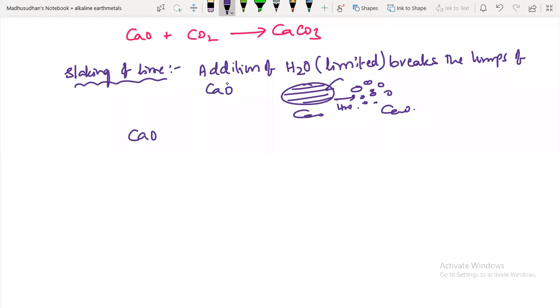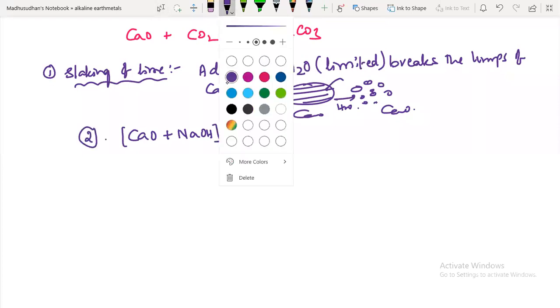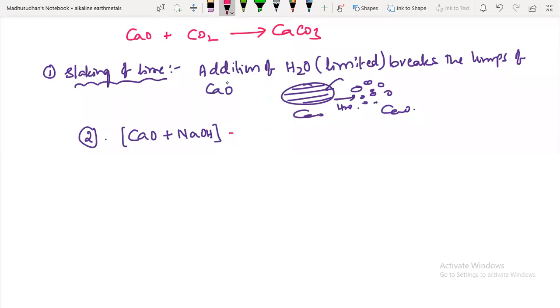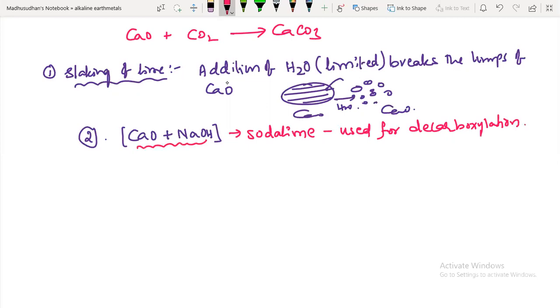And this calcium oxide, this is quicklime, on reaction with sodium hydroxide. What is the name of this composition, guys? Can anyone answer this? In the decarboxylation reaction, we have used this. Soda lime, sir. That's good. So it is soda lime. It is used for decarboxylation. This is an important composition.